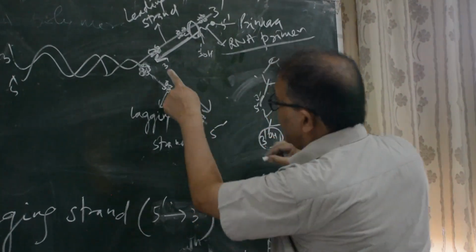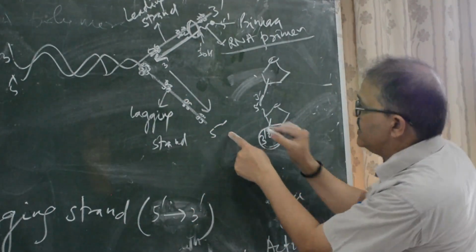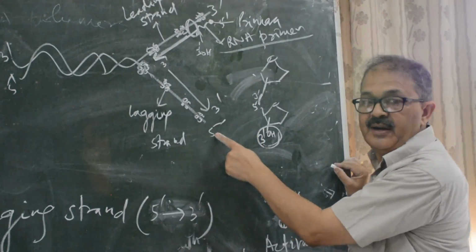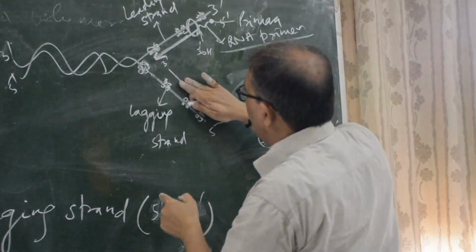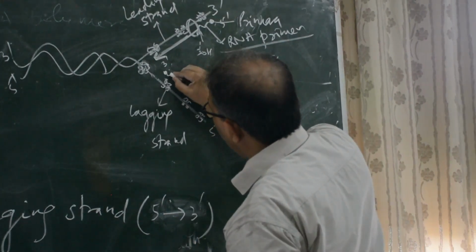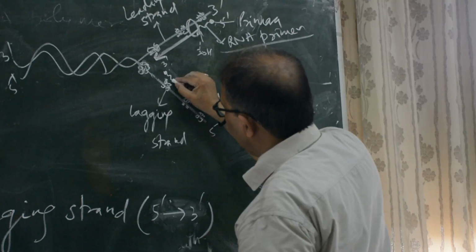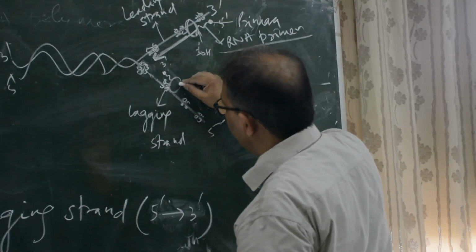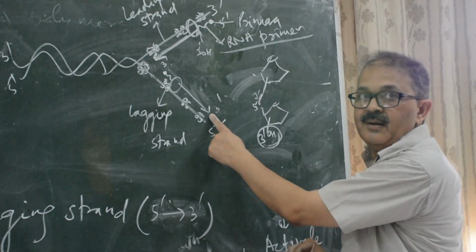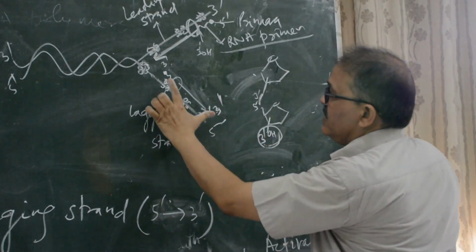This will be 3, new strand. It is 5, opposite polarity, it is 5, it is 3. Then what happens? DNA polymerase joins here and it will synthesize up to this level, up to 5 to 3. This is Okazaki fragments.